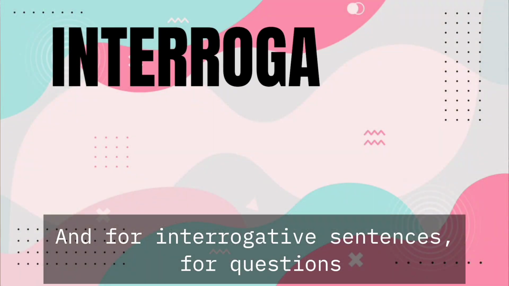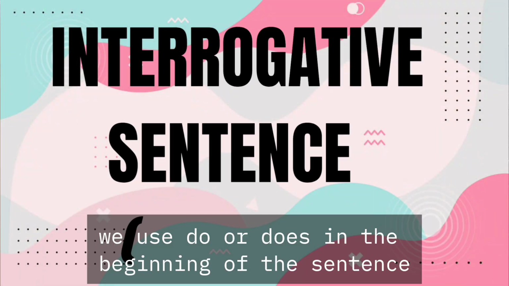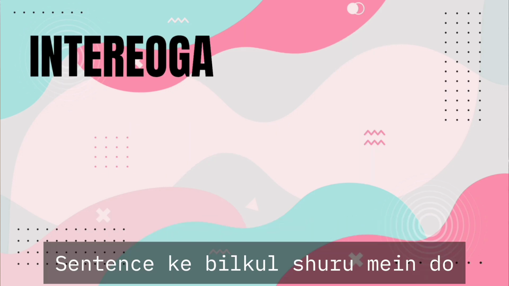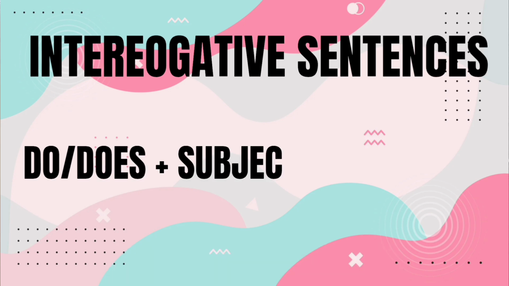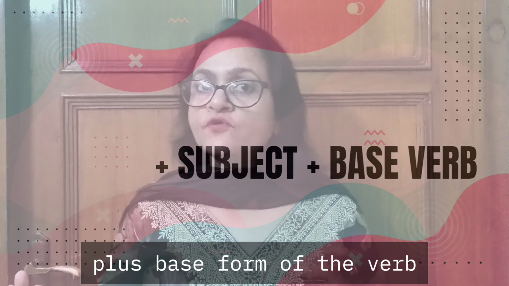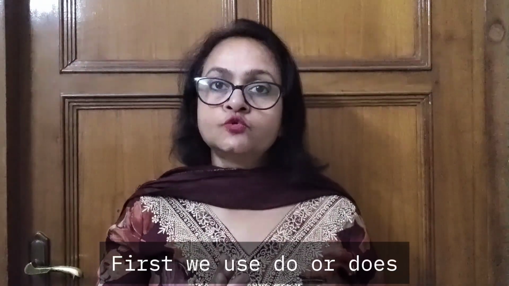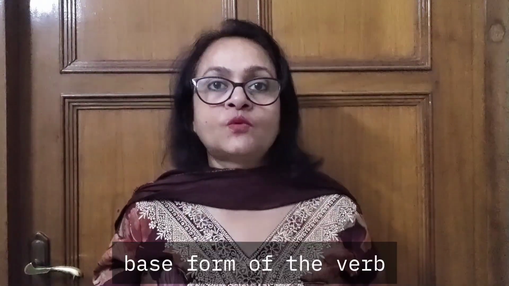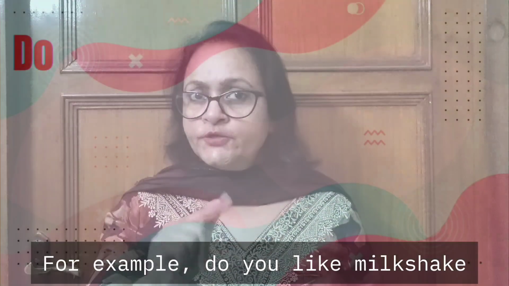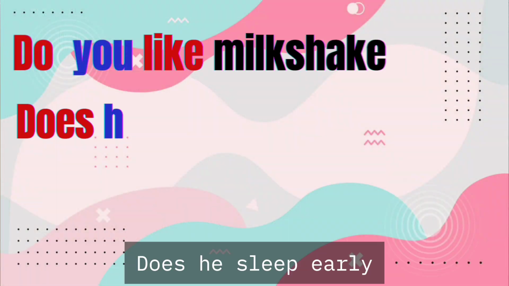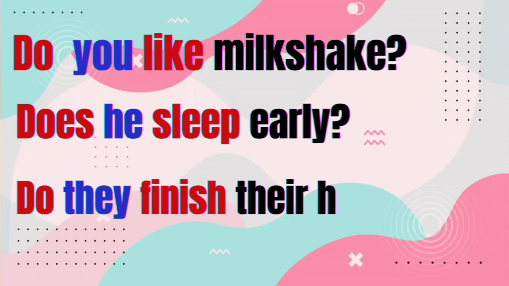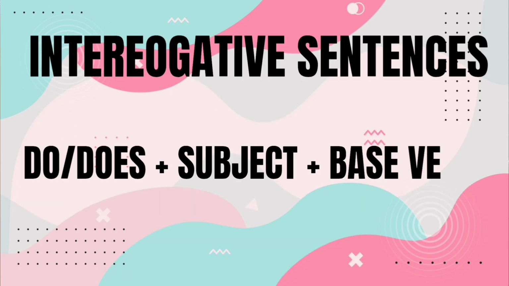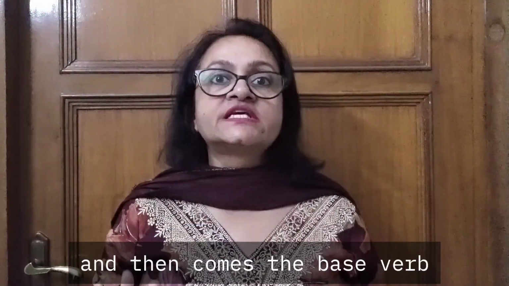And for interrogative sentences, for questions, we use do or does in the beginning of the sentence. सेंटेंस के बिल्कुल शुरू में do या does यूज करते हैं plus subject plus base form of the verb. First we use do or does, then comes the subject, and then comes the base form of the verb. For example, do you like milkshake? Does he sleep early? Do they finish their homework? Always remember, do or does comes first, then we use the subject, and then comes the base verb.